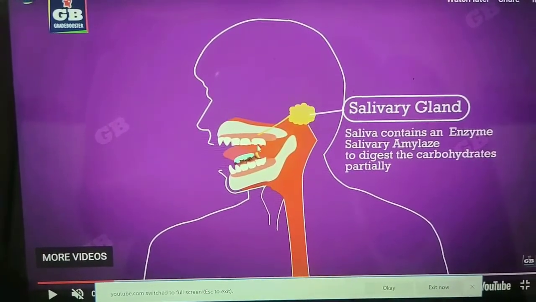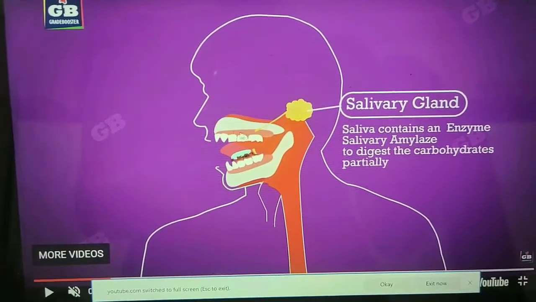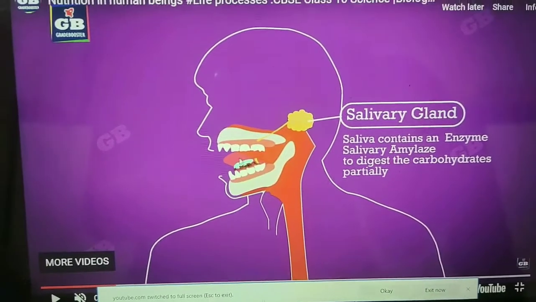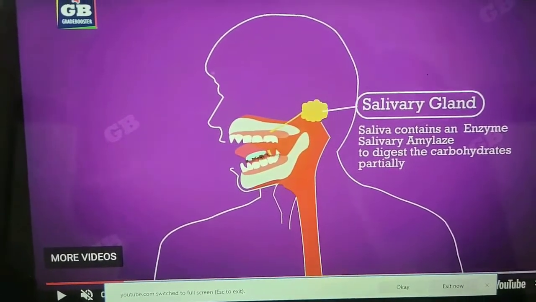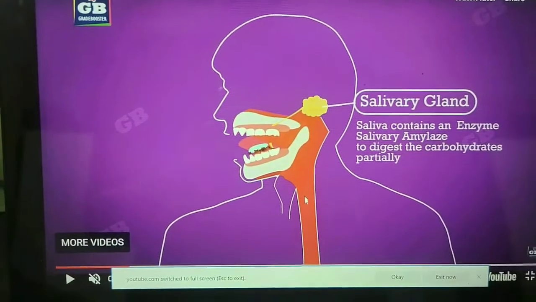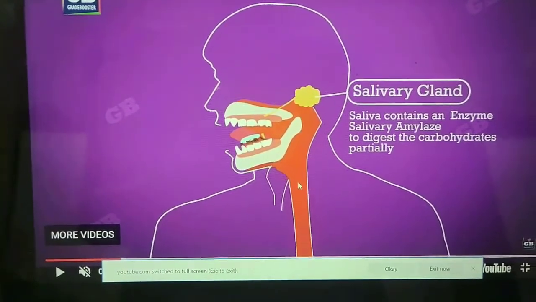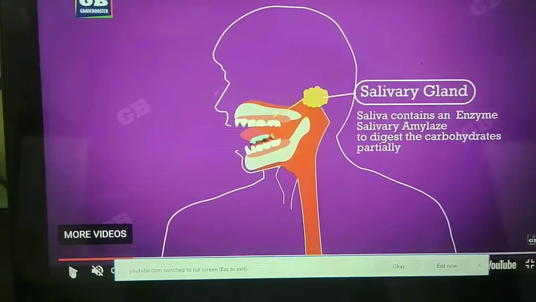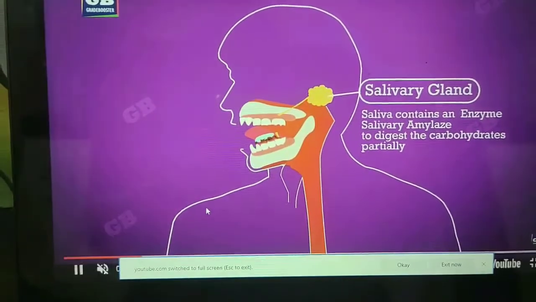The tongue helps in rolling the food. Teeth help in grinding the food. So the food which comes into the esophagus is soft and in the form of a ball. The esophagus is the next part where the food comes.